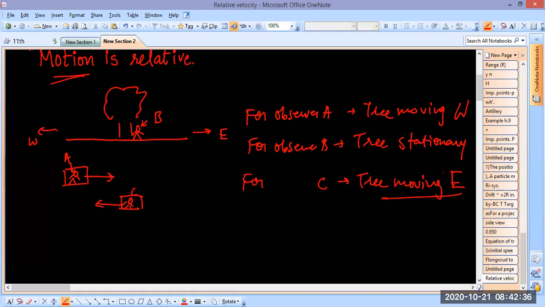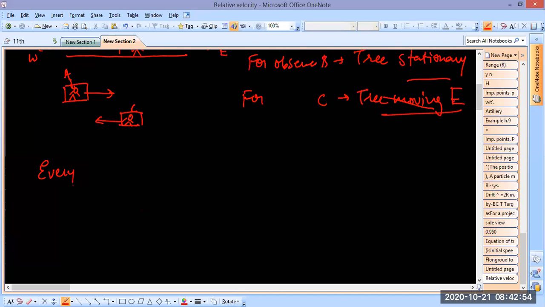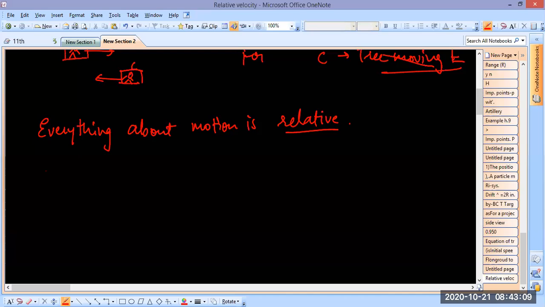All right? So what you can clearly understand is that motion depends on who's observing. One feels the tree is not moving, one feels the tree is moving west, one feels the tree is moving east. So everything about motion, I repeat, everything about motion is relative. Relative means when different observers see, they might see different things. So what is relative? Number one, position is relative.